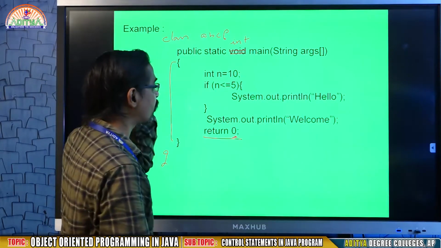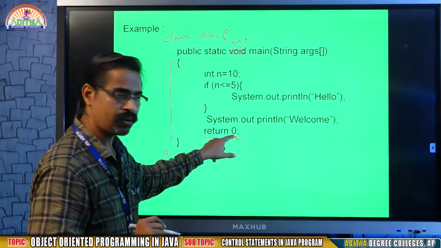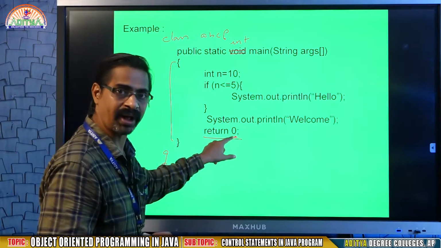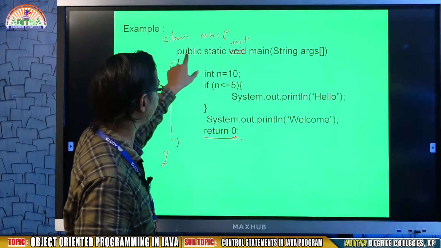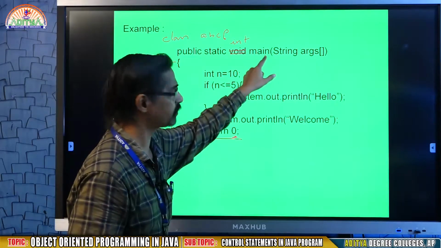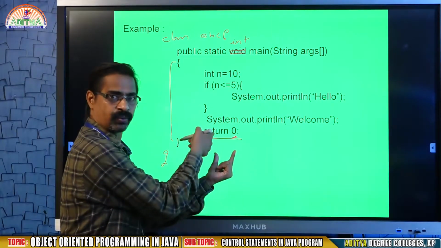That's why every function must return a value. Here I am writing return 0, that's why I mention int: public static int main, because I am returning a value.